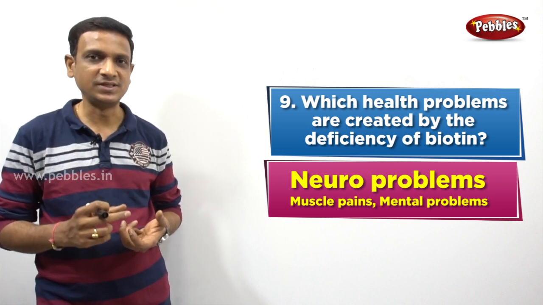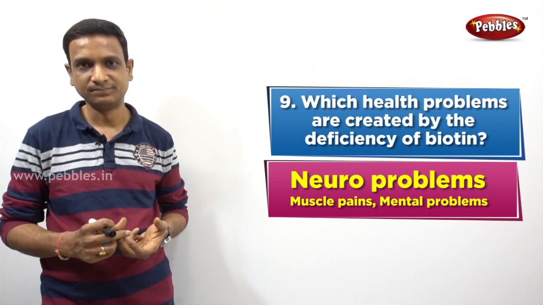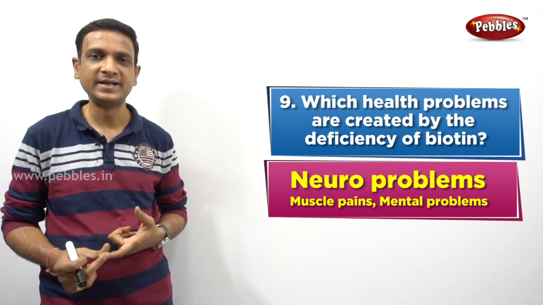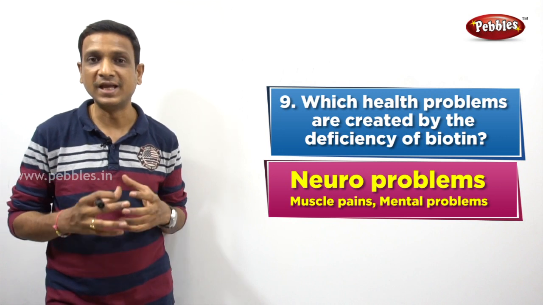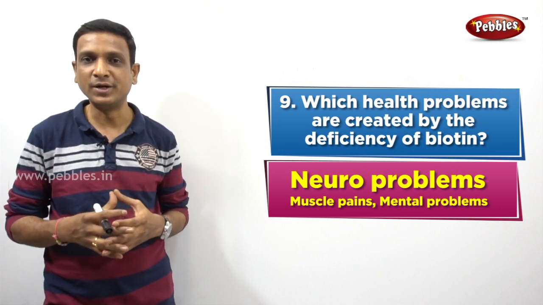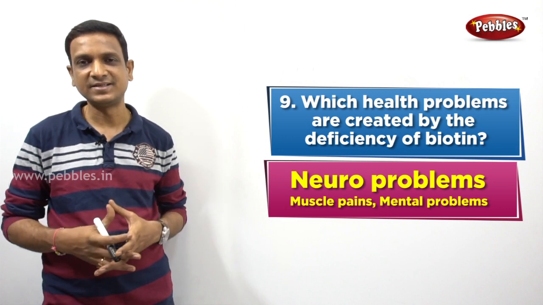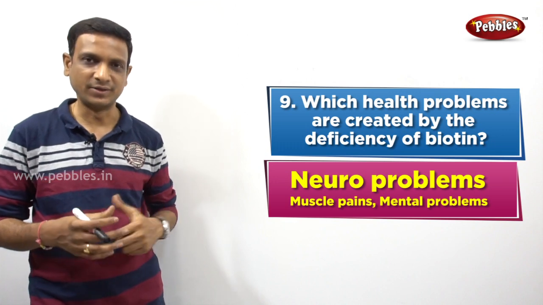The deficiency of biotin also causes problems in the hair, nails and skin. So people suffering from hair fall take biotin supplements. So it will strengthen their hair strands and hair health is also well maintained by biotin.